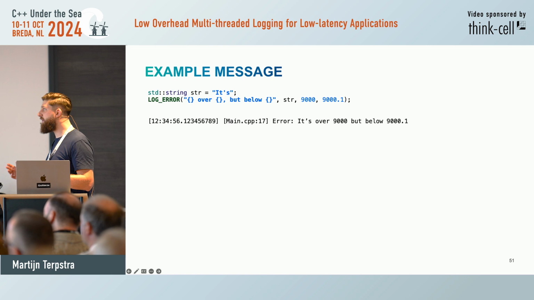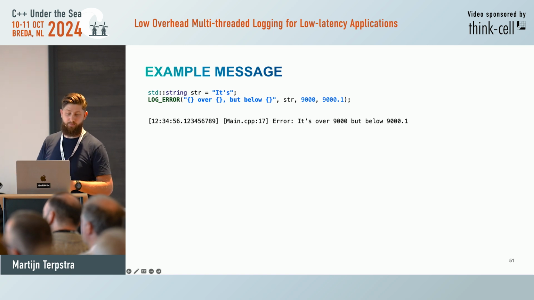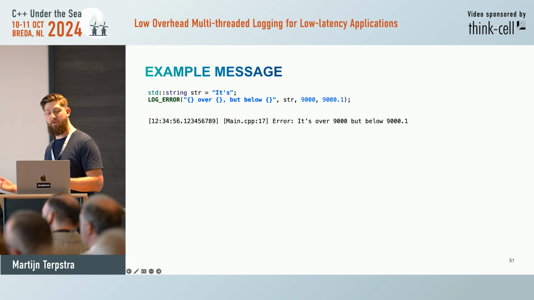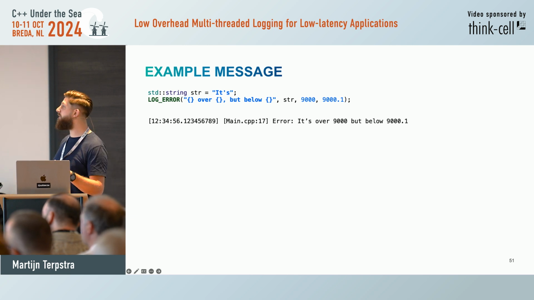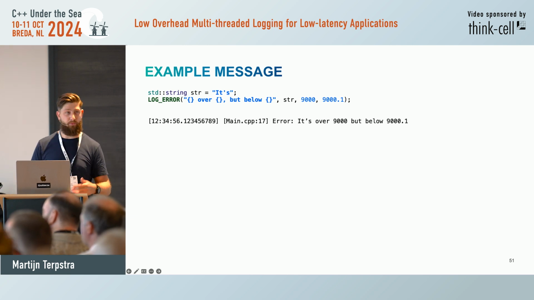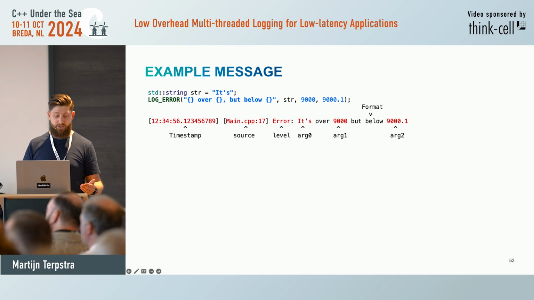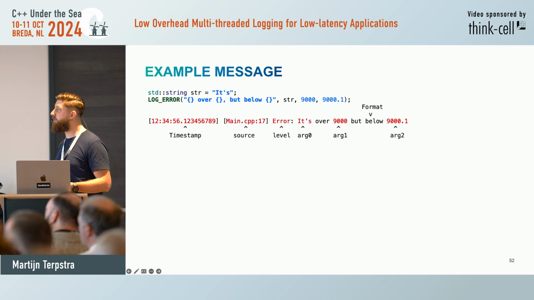So let's take an example message here. Now we have a runtime string to make it a little bit more interesting. I added a third argument as well. At the bottom, you see what's currently being printed. What does it consist of? The timestamp, the source, the level, the arguments, and of course the format string.